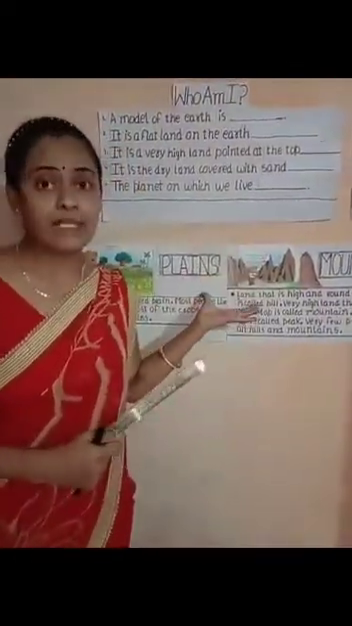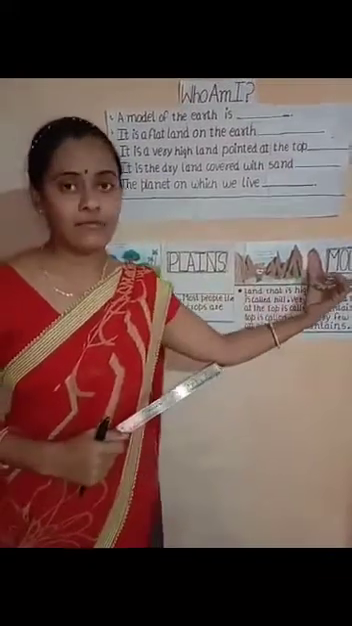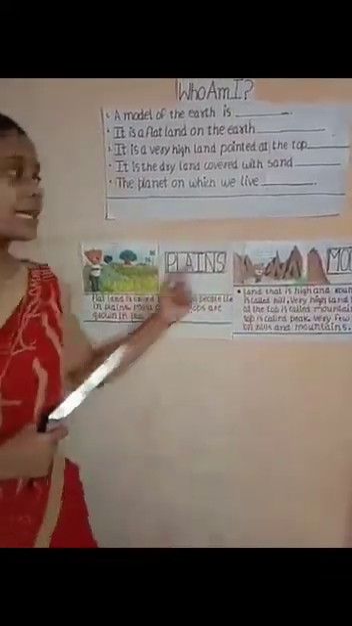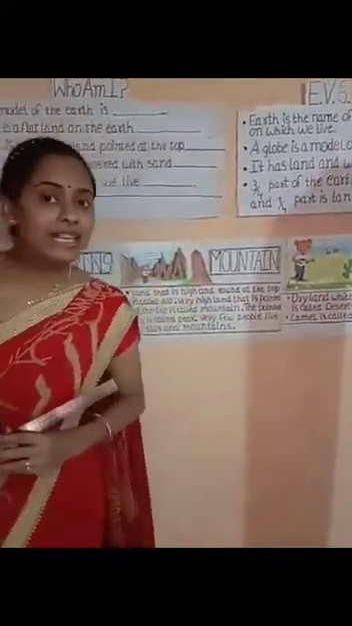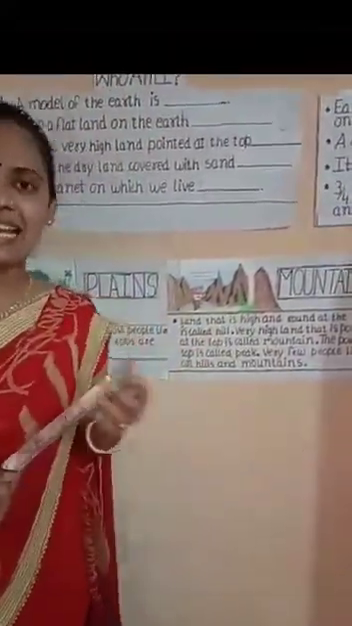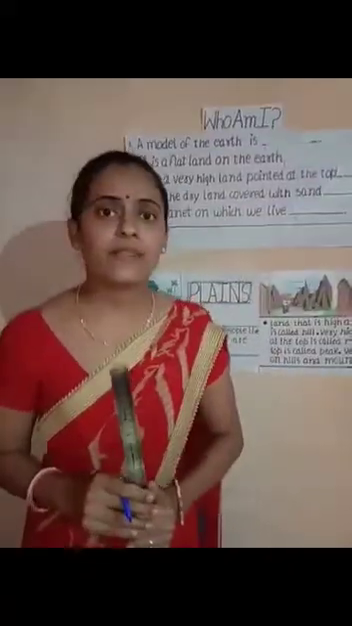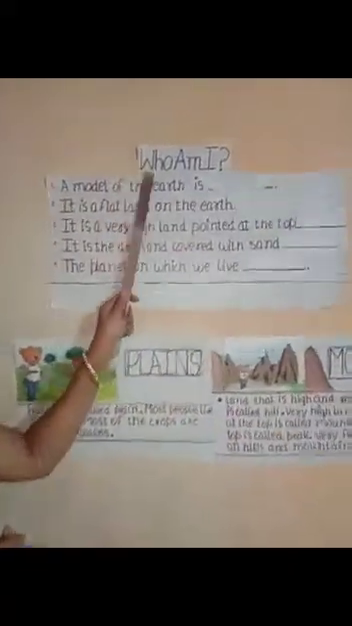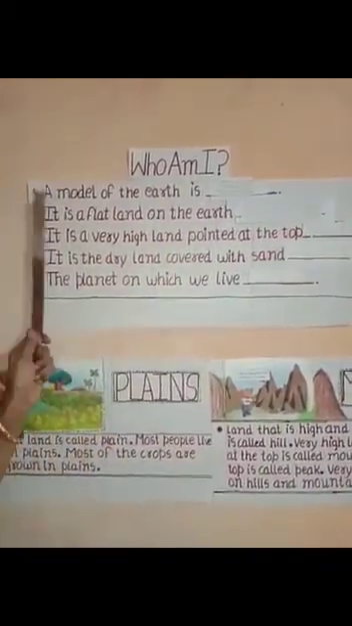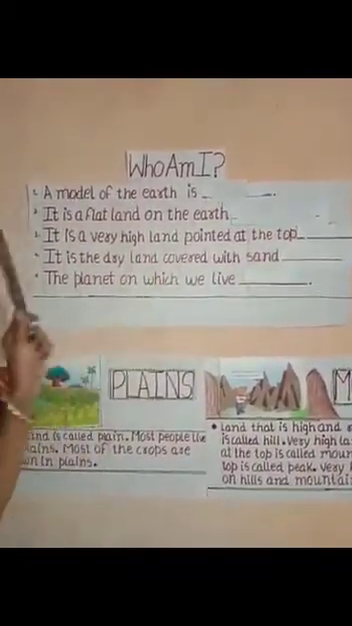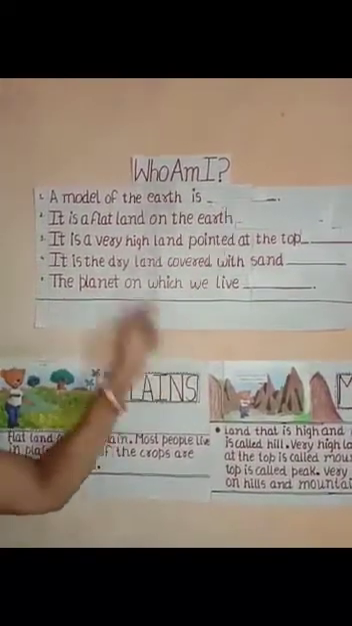Now, after the explanation of the different types of landforms like plains, mountains and desert, it's time to do an exercise. We'll do the exercise. Who am I? Means one word answer, right? We have a clue about the answer. We have to identify the answer and we'll write here.